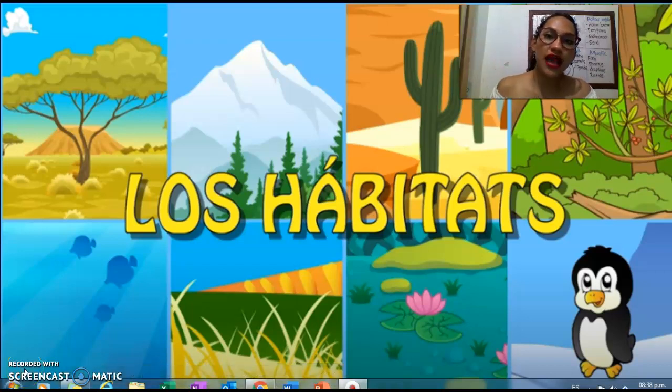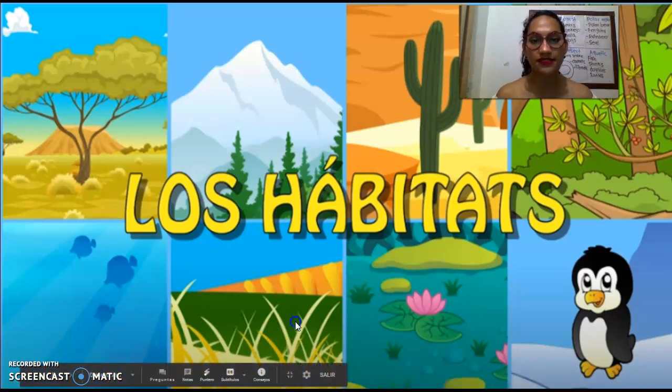Vamos a hablar de los hábitats, que son los lugares que tienen todas las condiciones para que los seres vivos obtengan su alimento, desarrollen su proceso de reproducción y vivan en esos lugares. So the habitats are the places where living things live, get food, and reproduce. Let's see what are some kinds of habitats.